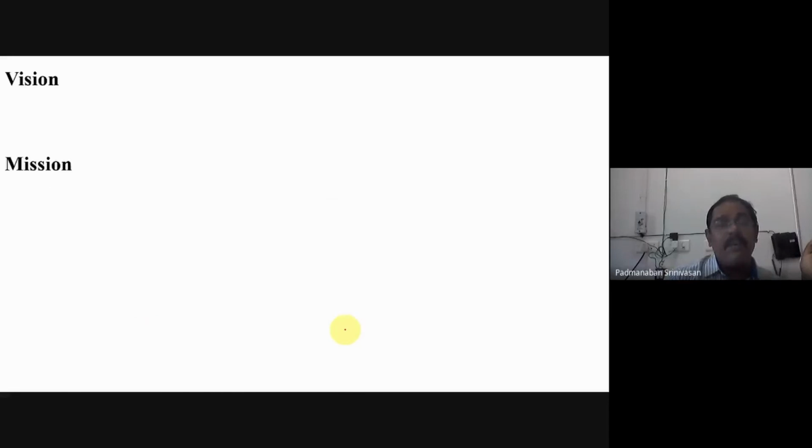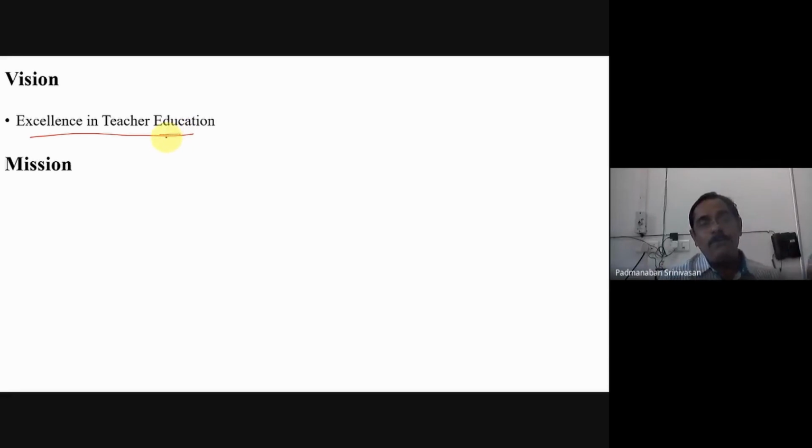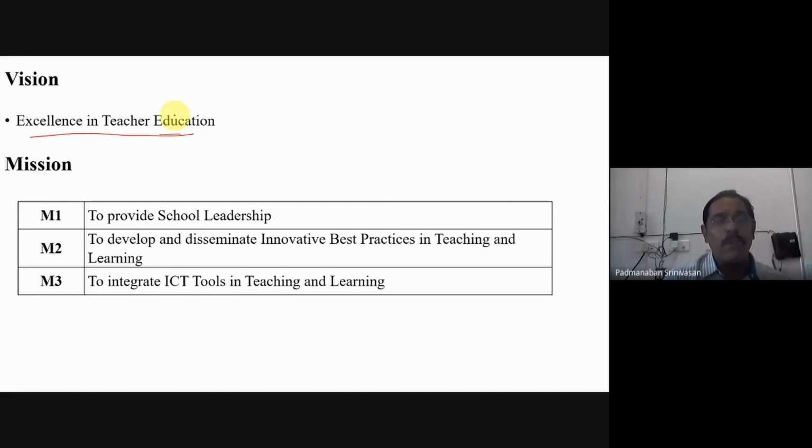Likewise, I am projecting our own department, the education department, because I have taken one course so that we can make it easily understandable. Our education department's vision is excellence in teacher education. In teacher education, we have to groom teachers. Therefore, we have this vision, excellence in teacher education. To achieve this vision, we have framed three missions. Mission M1: to provide school leadership. M2: to develop and disseminate innovative best practices in teaching and learning.